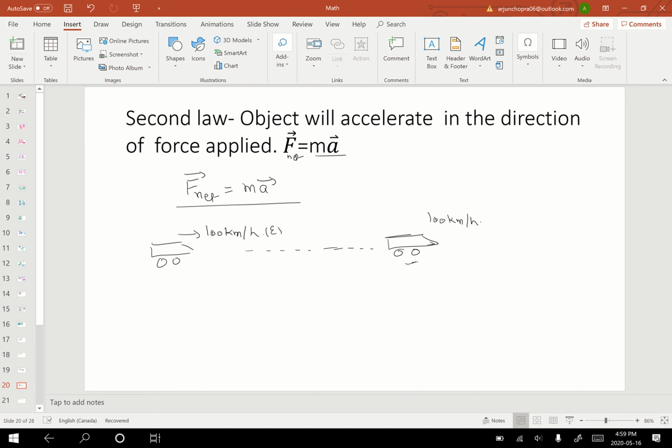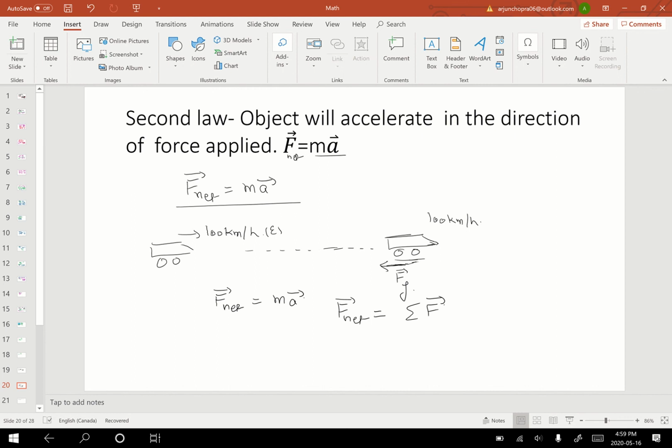But in this case, as I talked about previously, there is an external force which is acting on this one. That external force is force of friction. Now Newton's second law says F net equals ma, and then there is another equation for Newton's second law, which is F net is equal to the sum of the rest of the forces.